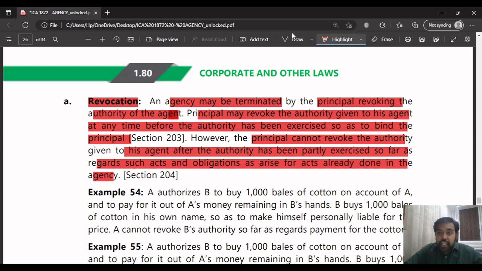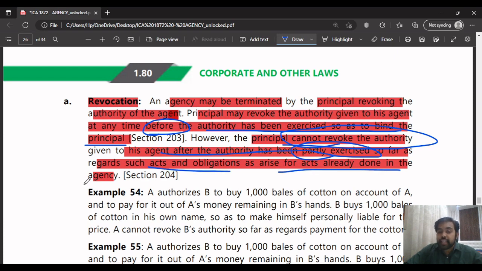So, like I said, he can revoke his authority. There is no ban on the principal revoking his authority or cutting the contract, because in the contract it would have been mentioned that he can revoke at any time. He can cancel the contract at any time, but before the agent has exercised his authority so as to bind the principal. If the agent has exercised his authority, even partly, in such a case the principal cannot revoke the authority, because in such a case the acts or obligations have arisen for the acts already done in the agency.